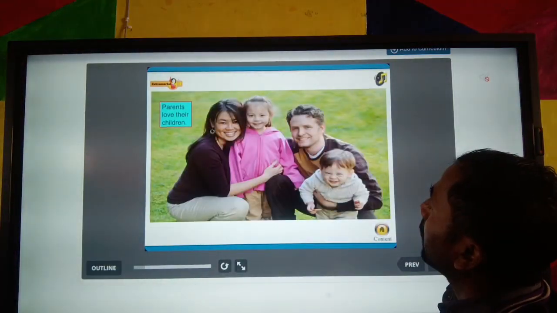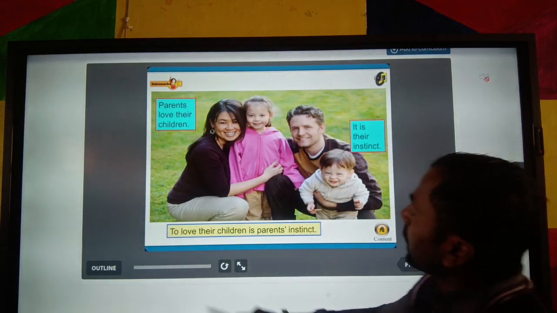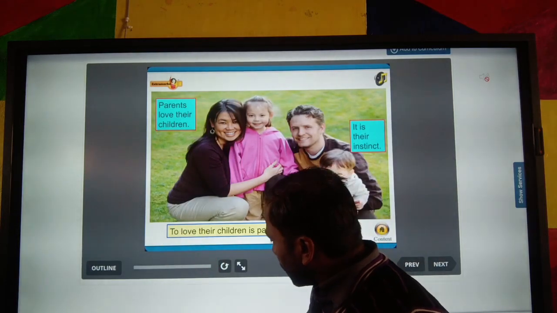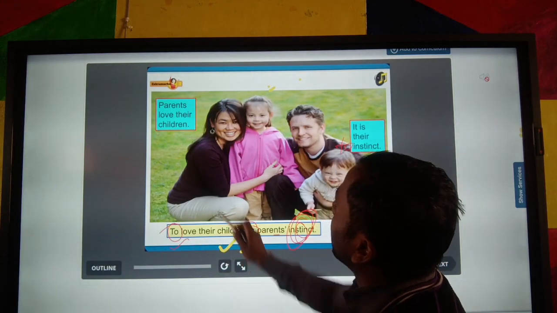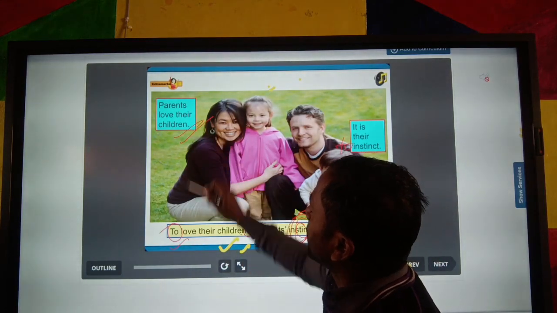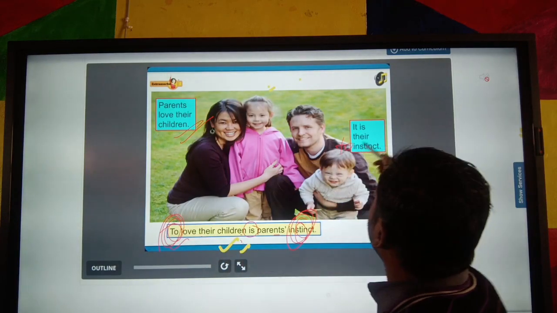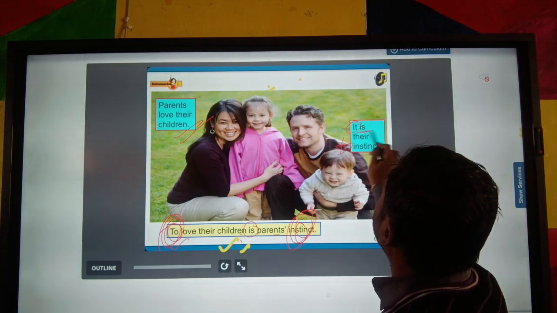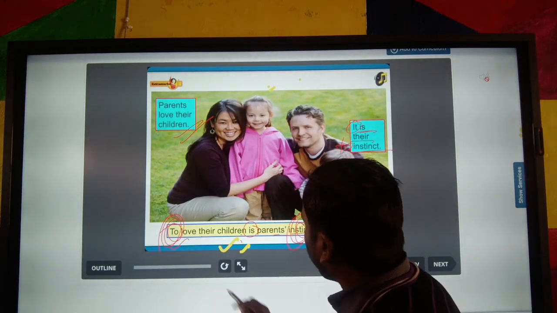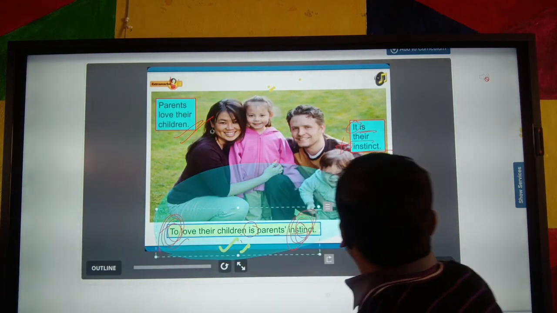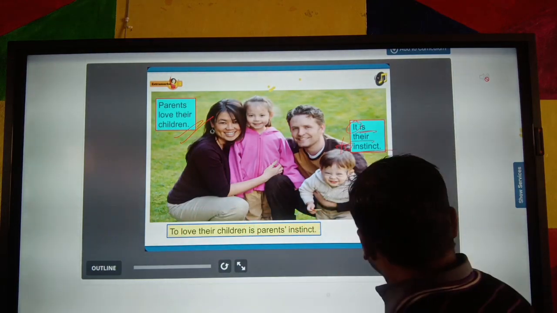Next, "Parents love their children, it is their instinct." In this sentence you can see the infinitive word is here, "to love their children." The first sentence is using the infinitive word "to love their children," and next, removing the "it," we write after these words "each parent's instinct." I hope you all understand. We can use the infinitive word and make two simple sentences into a single sentence.